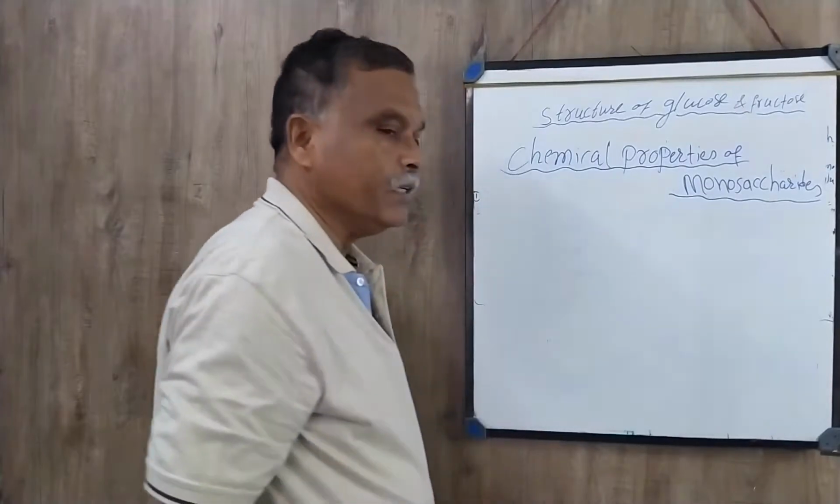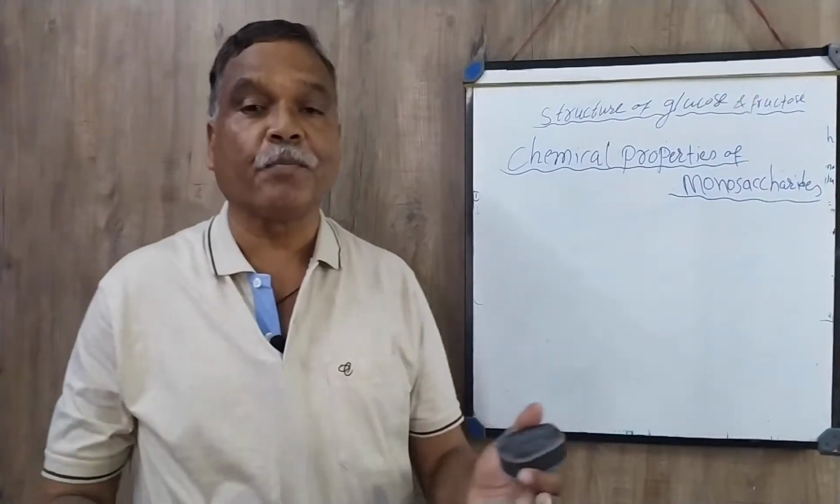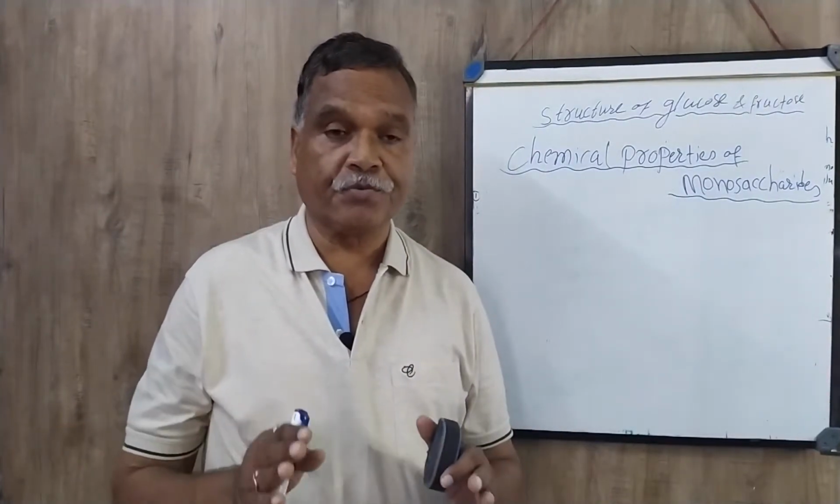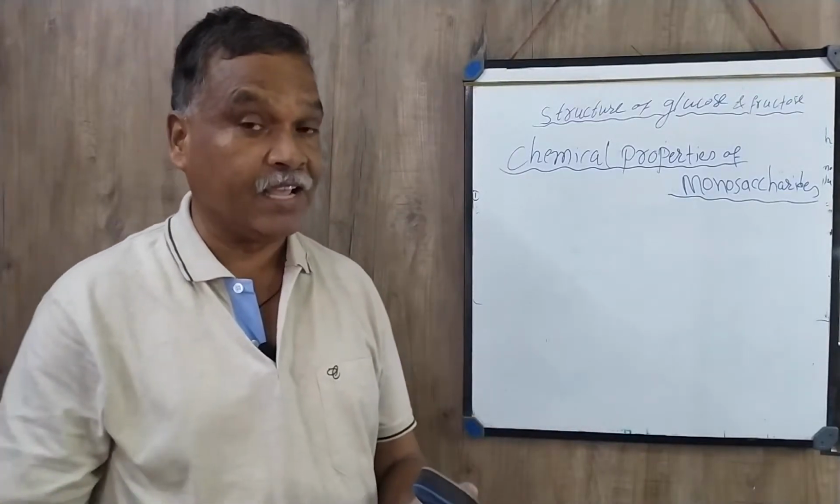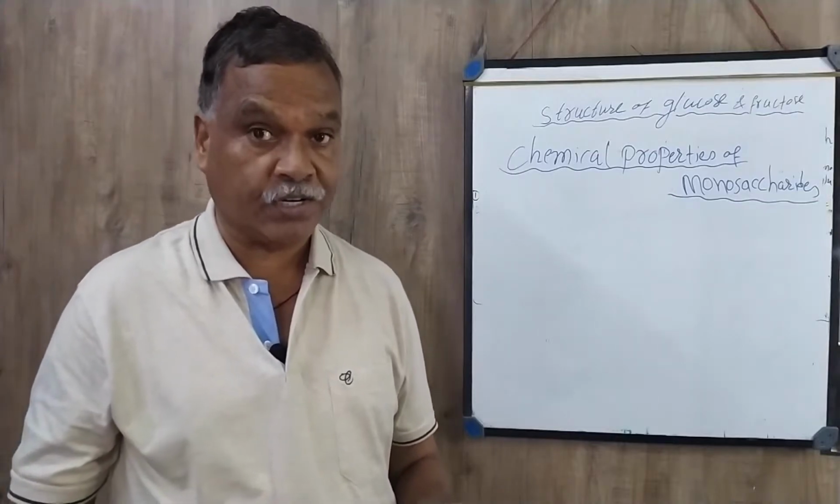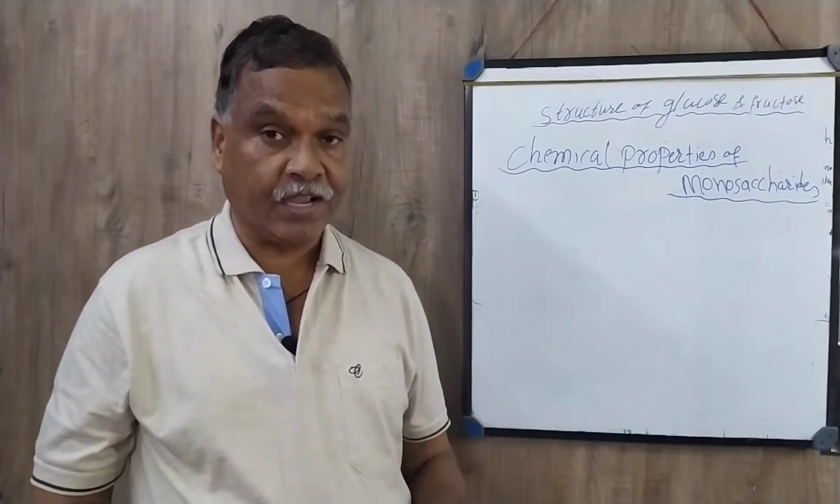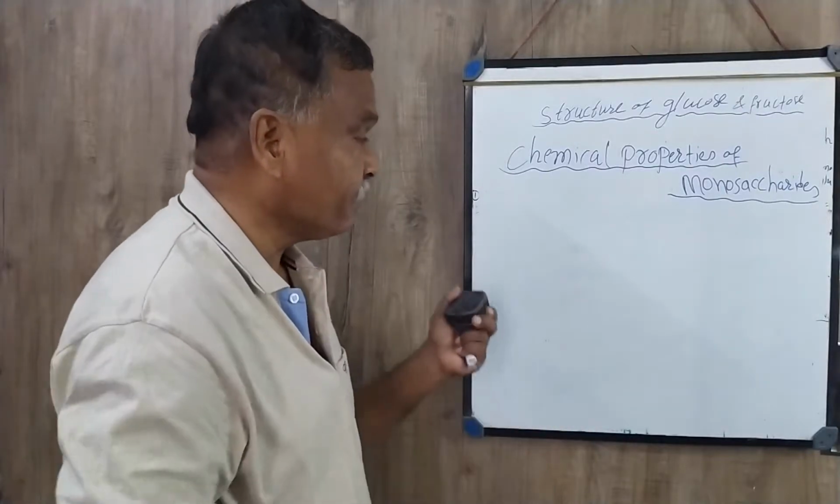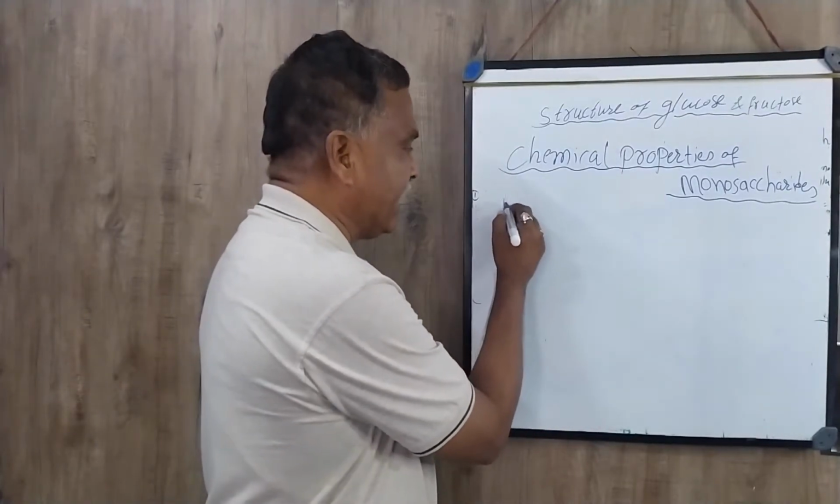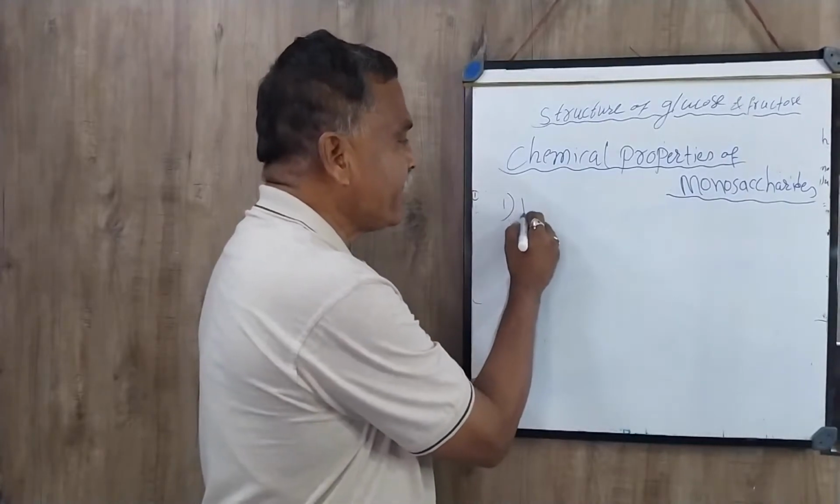Now, what are the different chemical properties we can see here? The properties of the monosaccharide. Monosaccharides, we already know, are simple sugars, soluble in water, sweet in taste, and cannot be hydrolyzed further. So the first property of monosaccharides is